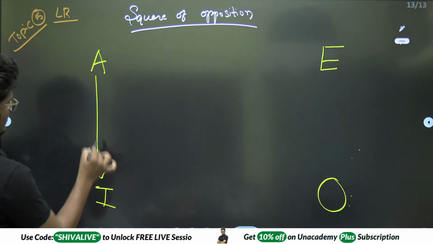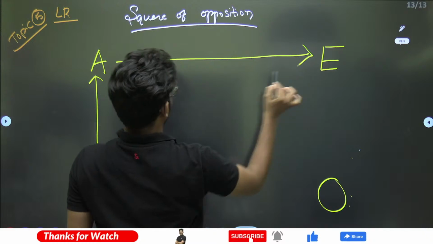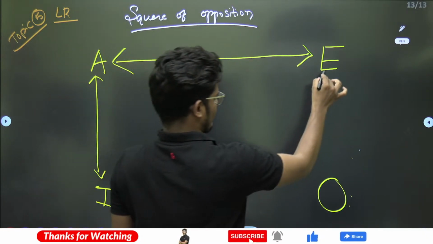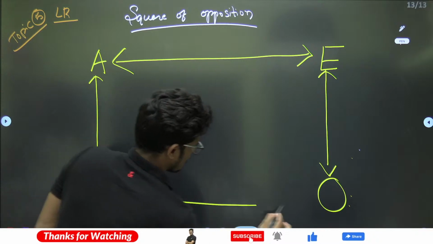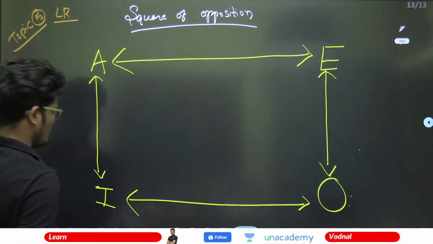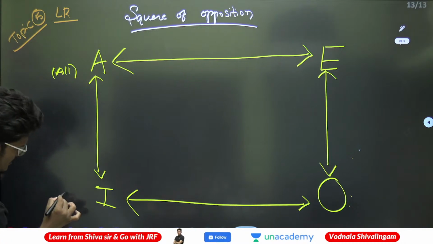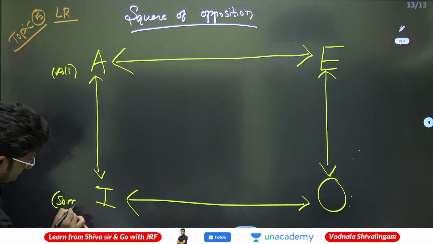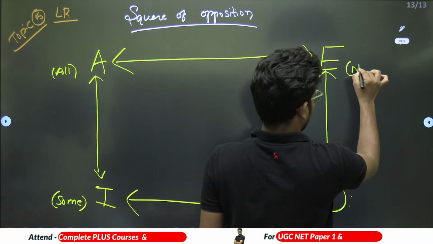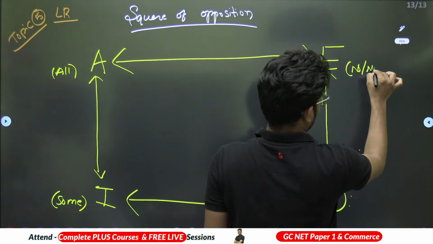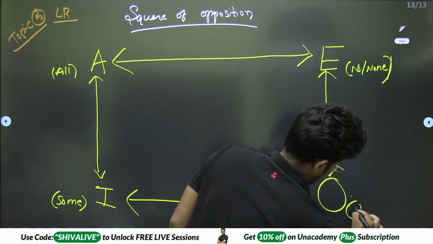Relationship between A and I, and A and E, E and O, I and O. This is all, this is some, and this is no or none, and this is some not.